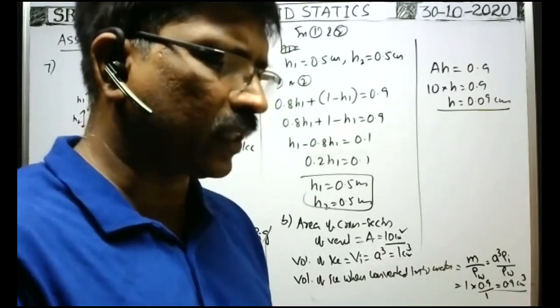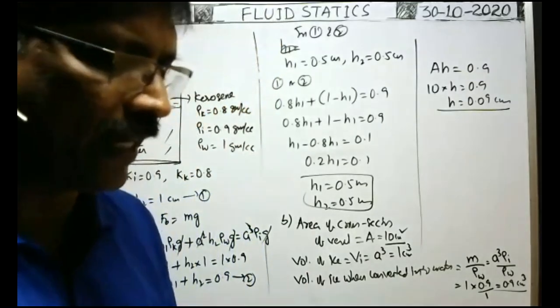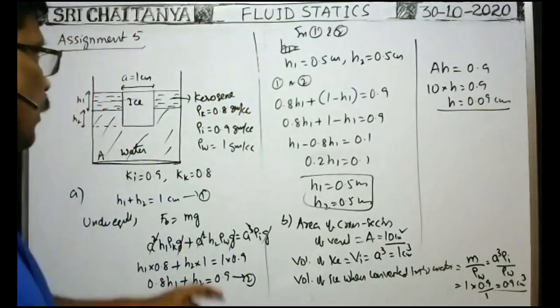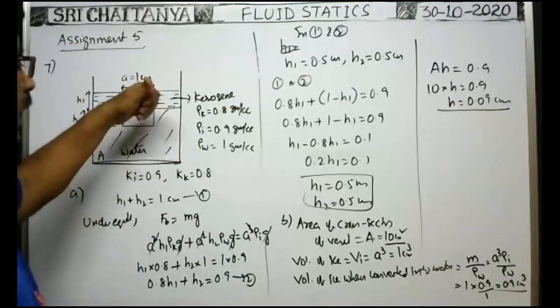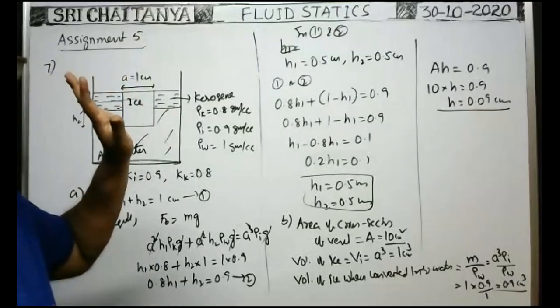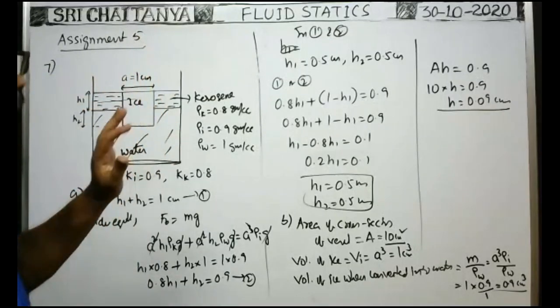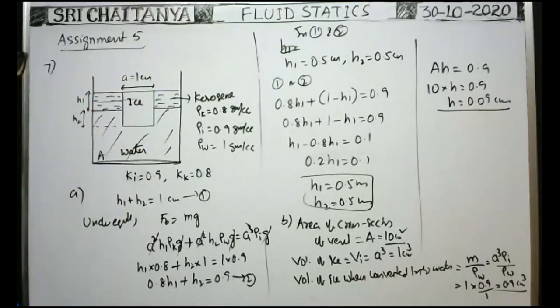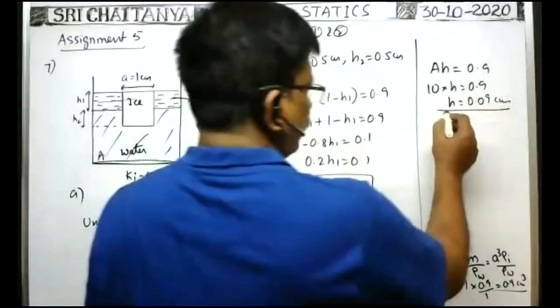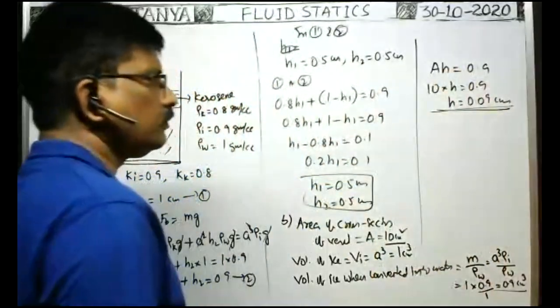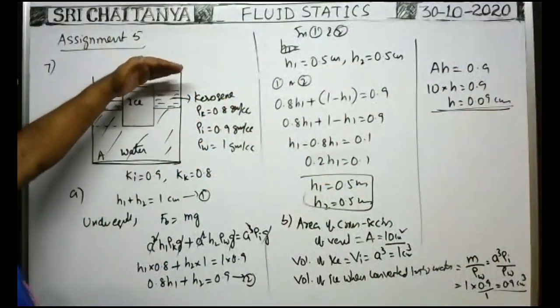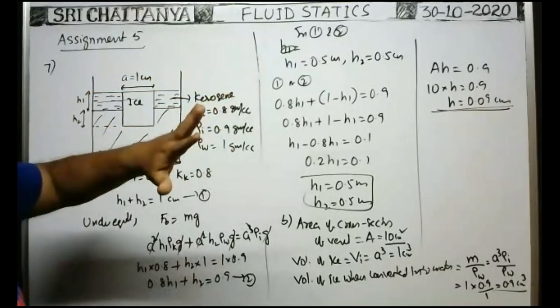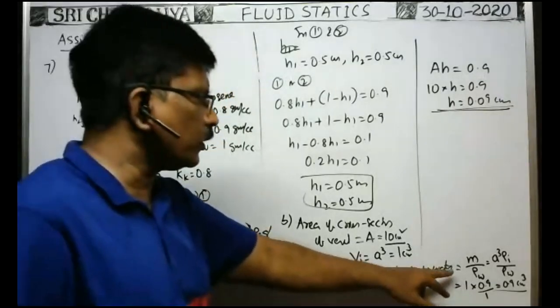Find the change in the total level of the liquid when the whole ice melts into water. Suppose if kerosene is not there, there is no rise or fall of the liquid level. I think this is the answer: fall of level of the liquid. That is the only answer, because the change in volume is this only, no?